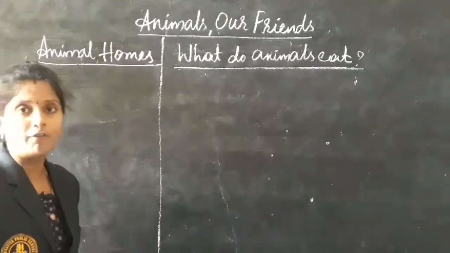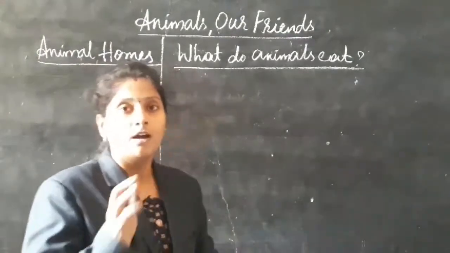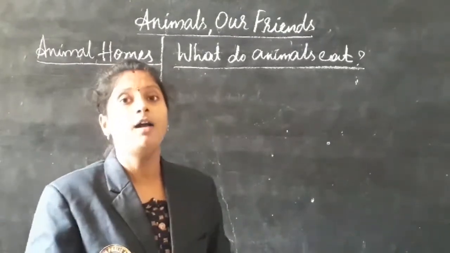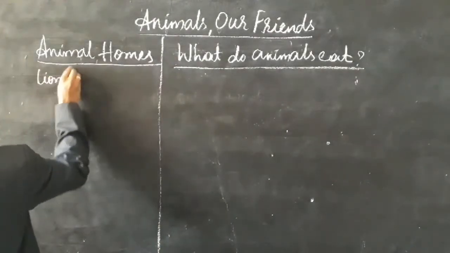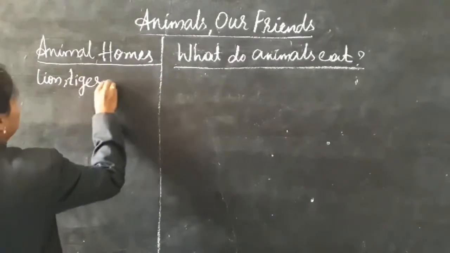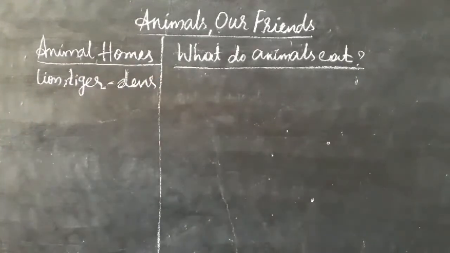There are a number of animals, and different animals live in different kinds of shelters. For example, wild animals like lion and tiger live in dens.